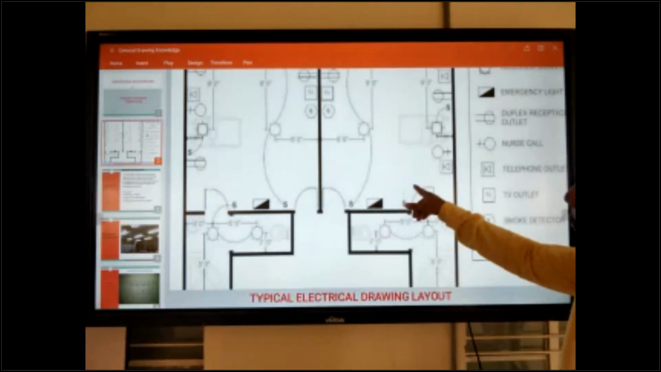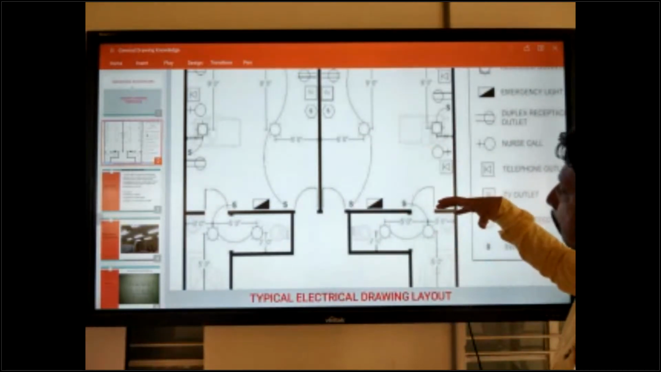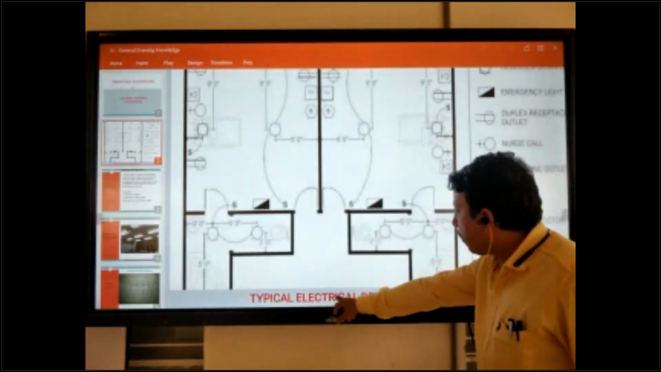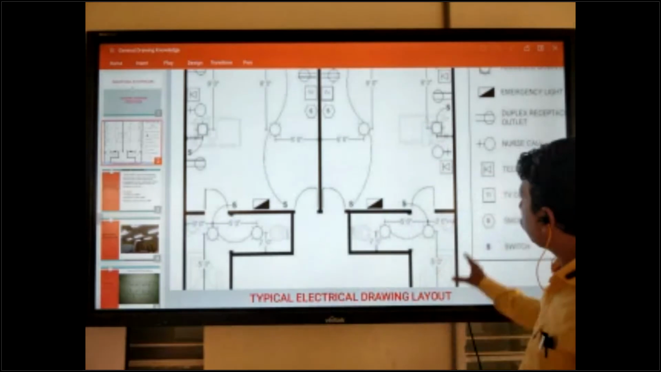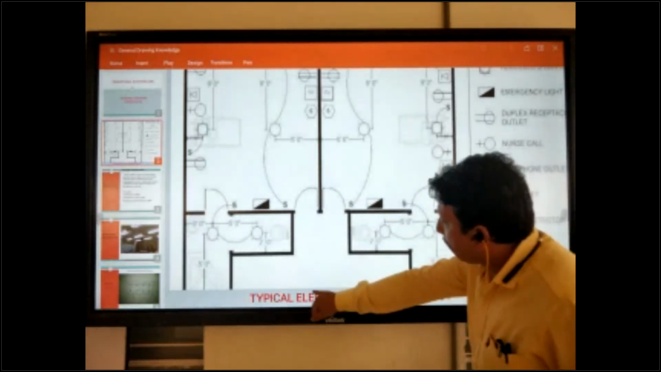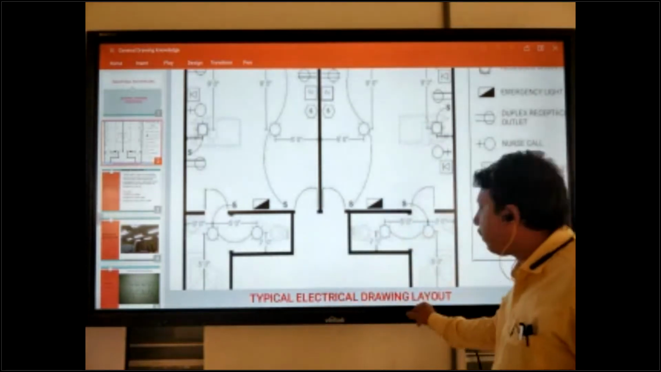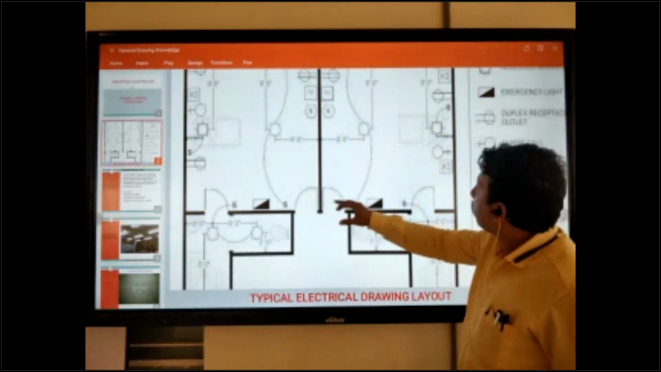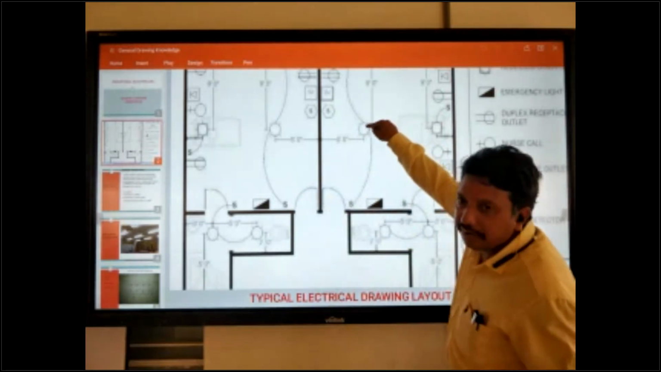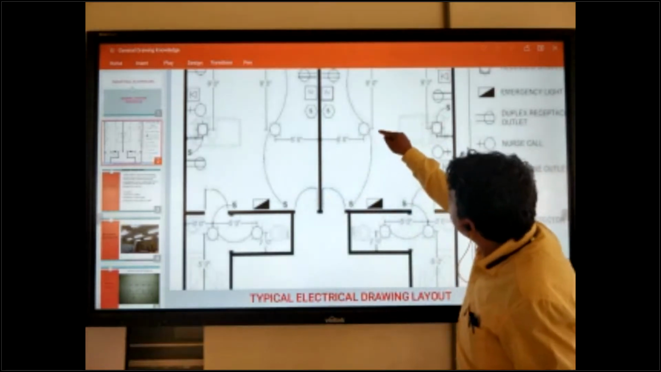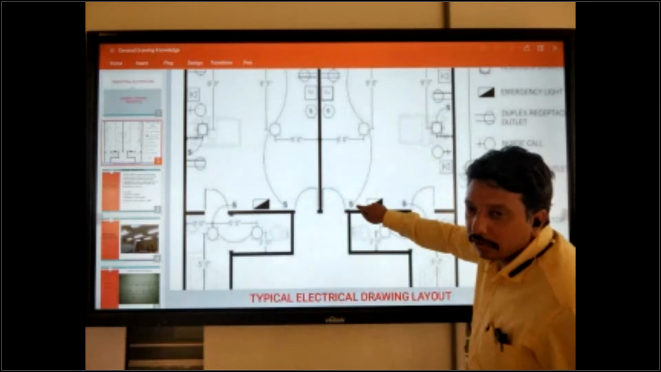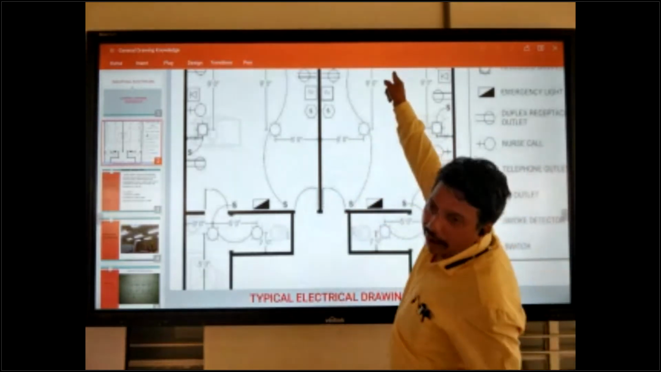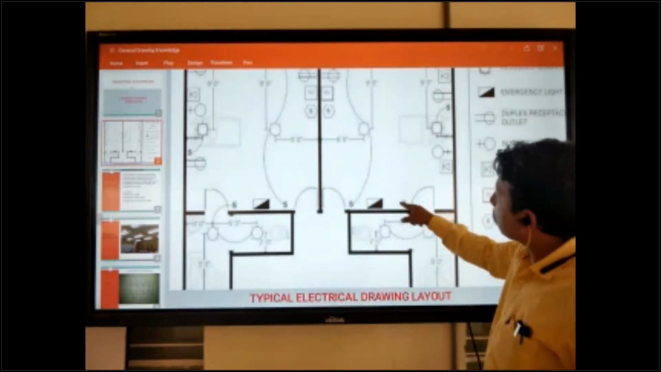Our course is related to electrical, so I will show you. This is our typical electrical drawing layout. This drawing name is typical electrical drawing layout. Inside, this is the symbol of the light. This is the symbol of the switch. Switch to light, light to another light, going like that. So this is the symbol.